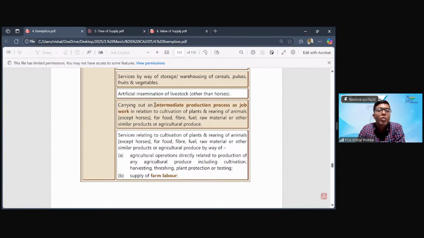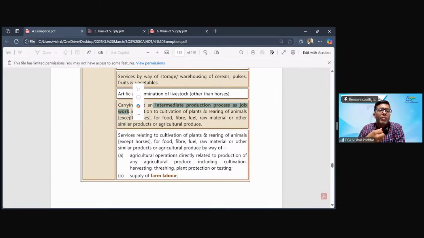Next, carrying out any intermediate production process as a job work. Now, what is this? When you're doing agriculture, agriculture requires different stages, different small and big steps. Earlier, traditionally, when things were less mechanized, when the people themselves were doing the farming, everything was done by the same farmer or his or her family. However, as things progress, mechanizations came in, specialization of work came in.